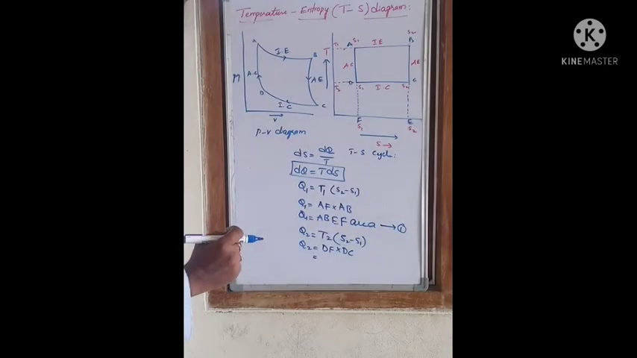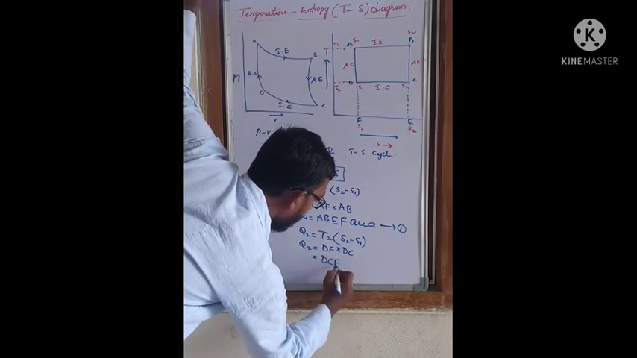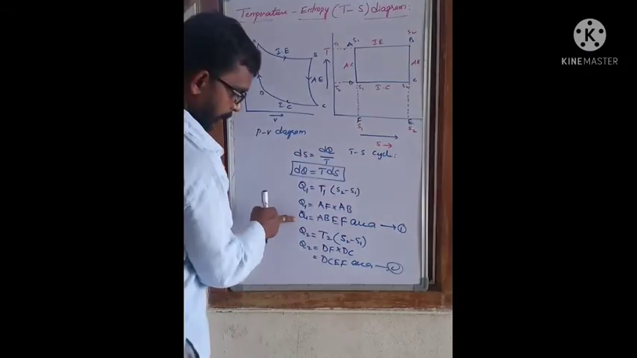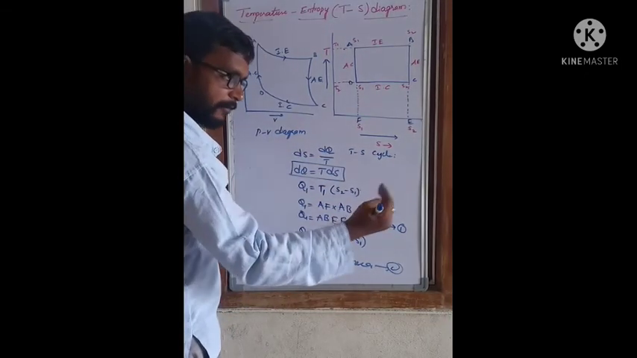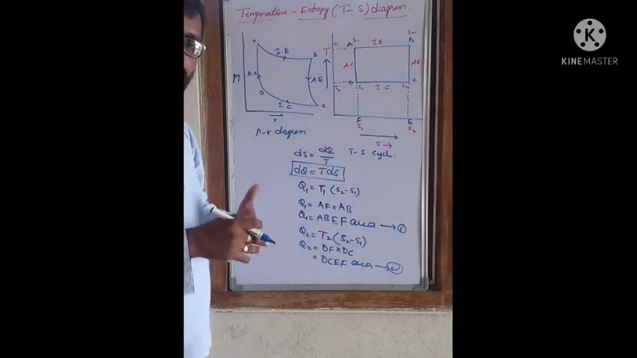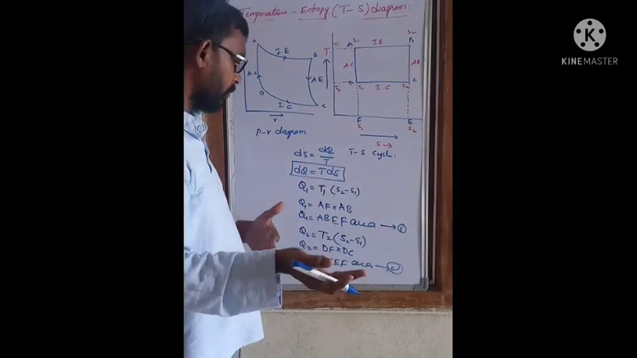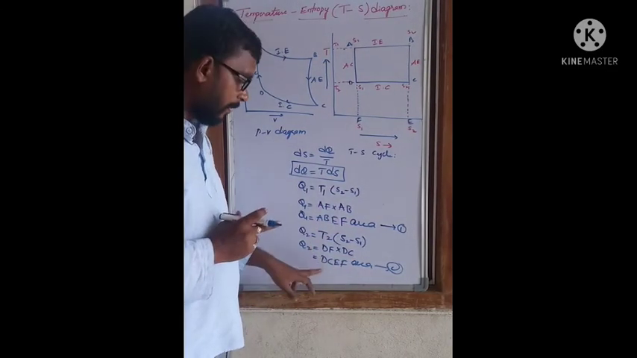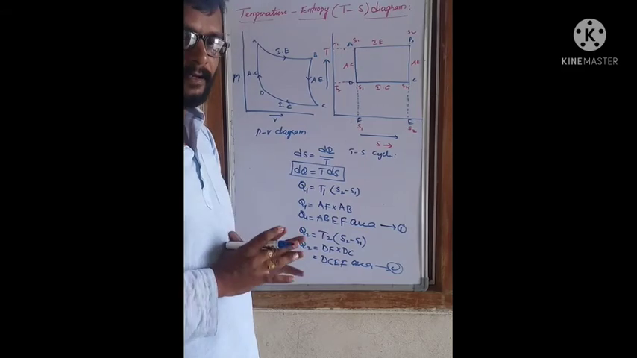Then finally we get the area DCEF. This is the amount of heat received from the source by the working substance. This is the amount of heat rejected by the working substance, given to the surroundings. So equation 1 represents an area and equation 2 also represents an area.